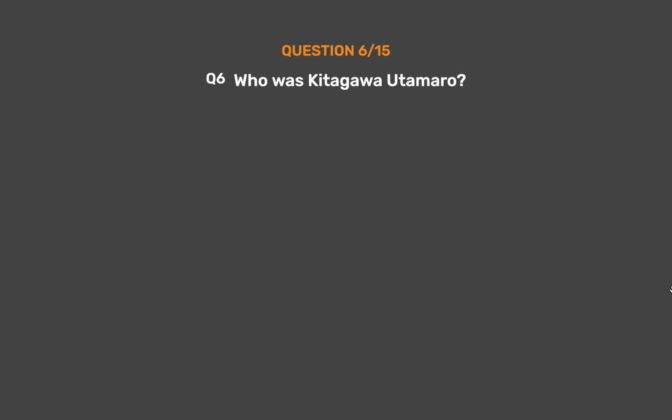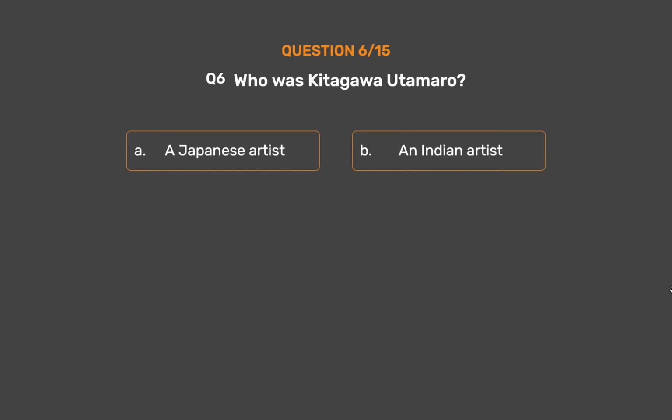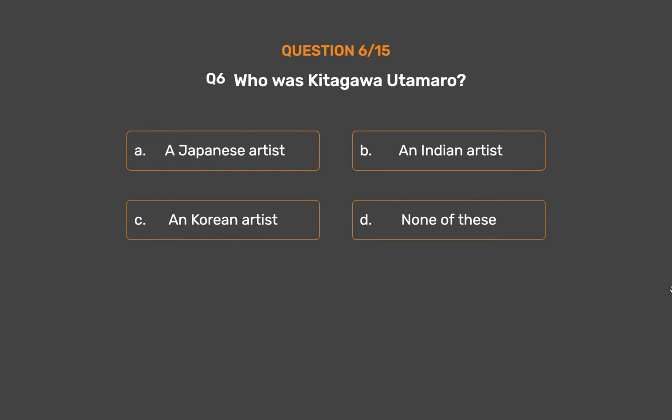Question number 6. Who was Kitagawa Utamaro? Option A. A Japanese artist. Option B. An Indian artist. Option C. A Korean artist. Option D. None of these.